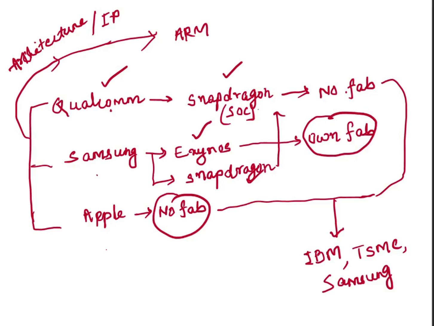So Qualcomm and Apple do not have fabs, but they have designed their own processors, so they use the fabs of others like IBM, TSMC, Samsung for building their cores. Okay, and all these, Qualcomm, Samsung, Apple, use an ARM architectural license, or they use an IP license.